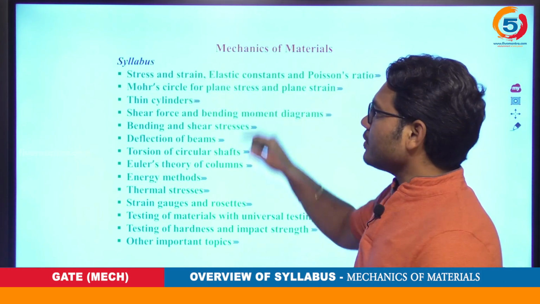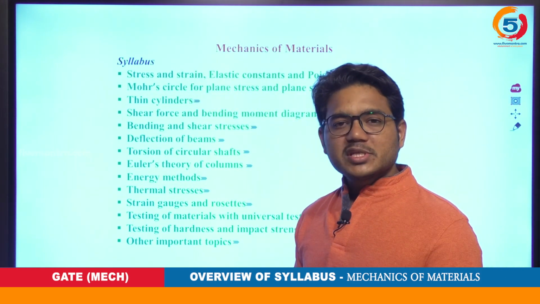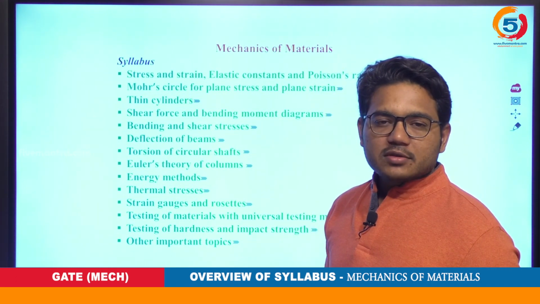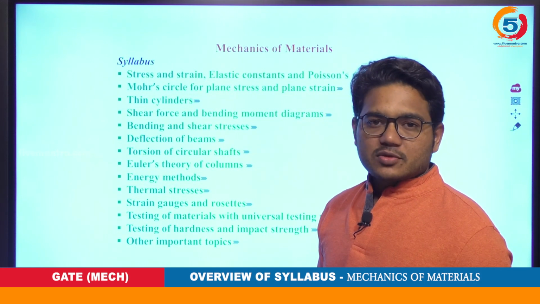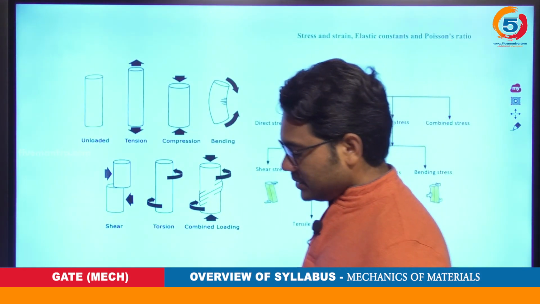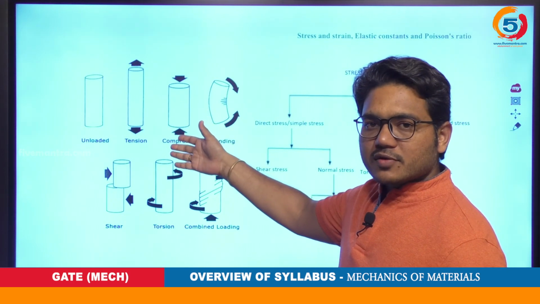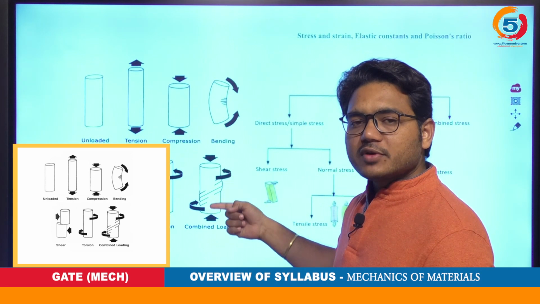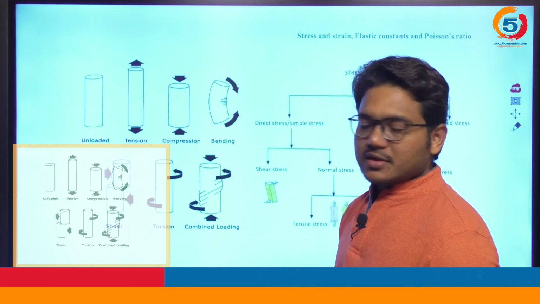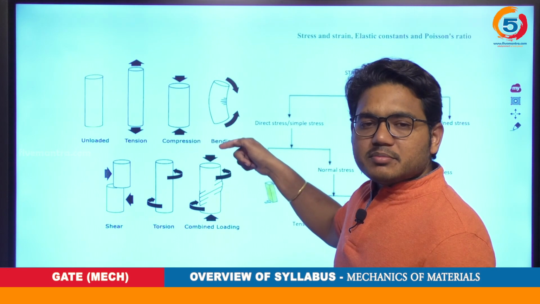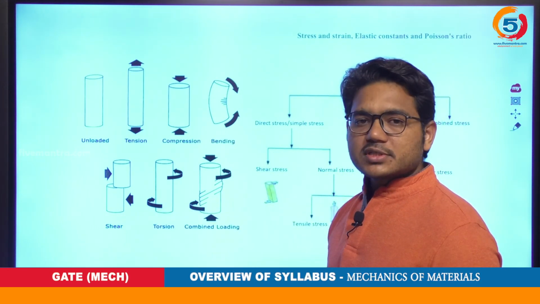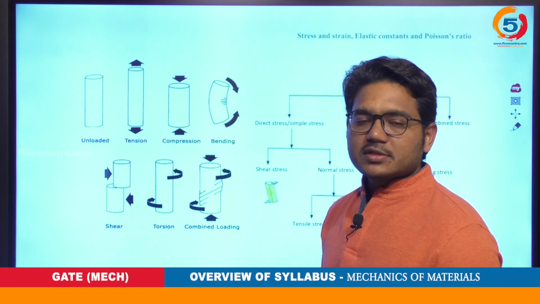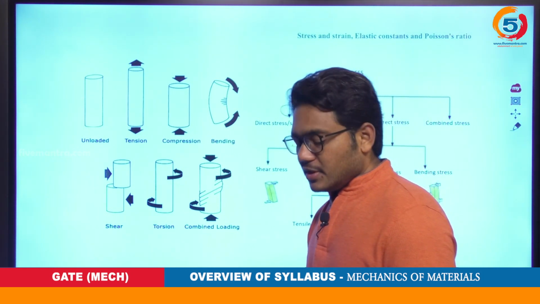So let us see the overview of stress and strain, the basic principle. I mean, what is stress and strain, the elastic constants involved in them, and what is the importance of Poisson's ratio. As you have seen in the first slide itself, according to the various loads, we can see various deformations, isn't it? Tension, compression, bending load, shear load, torsion, and combined loading.